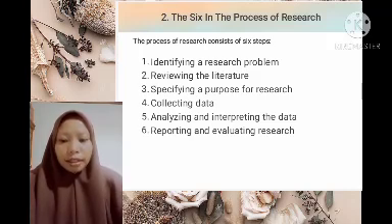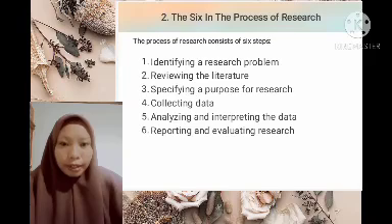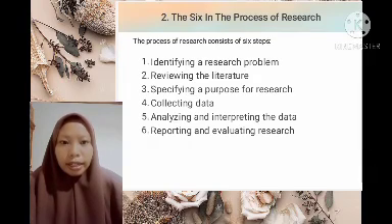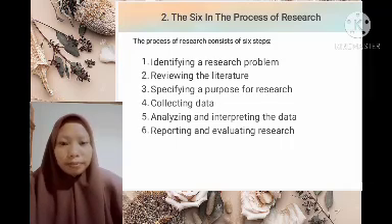And then the fifth step in the process of research is analyzing and interpreting the data. Analyzing and interpreting the data involves drawing conclusions about it, representing it in tables, figures, and pictures to summarize it, and explaining the conclusion in words to provide an answer to your research question.